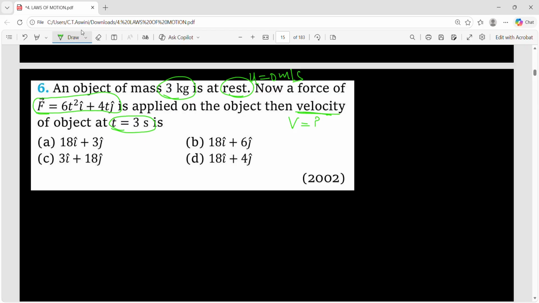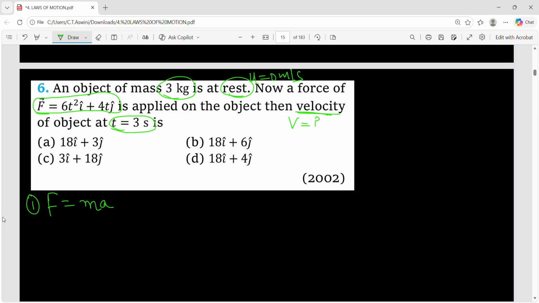Initially, the body was at rest. They are asking velocity after some time, that means the body was in motion. After applying the force, the body is changing its state, so Newton's first law. And related to some numericals, that means also related to second law. And if you see the options, the final velocity is in vector format. Fine.